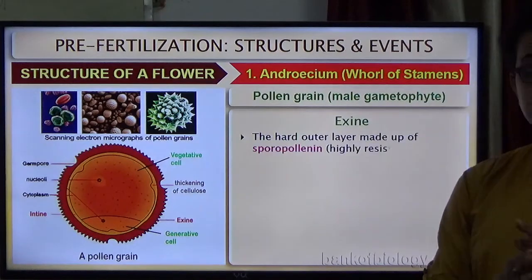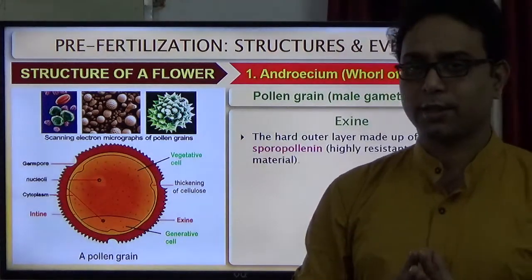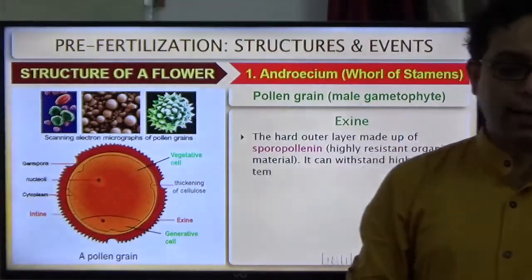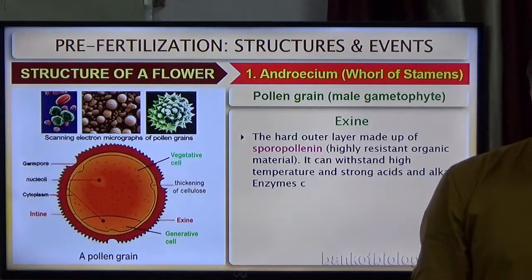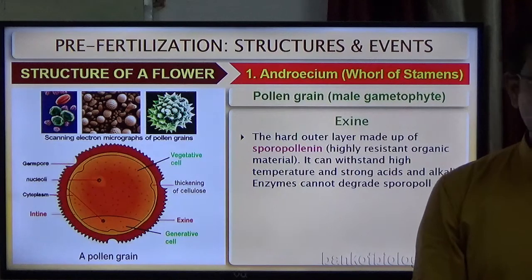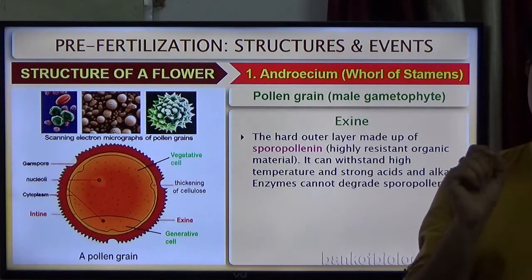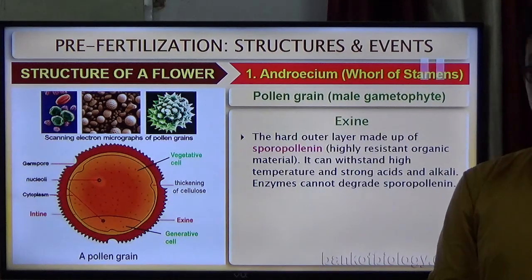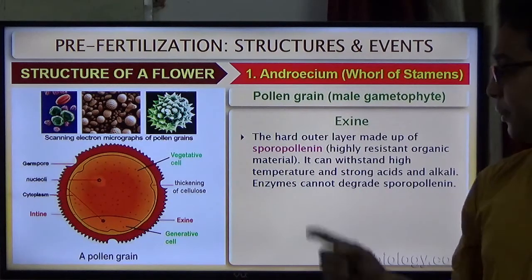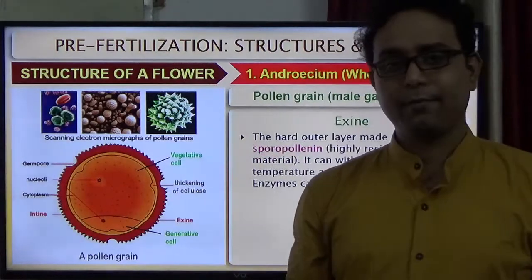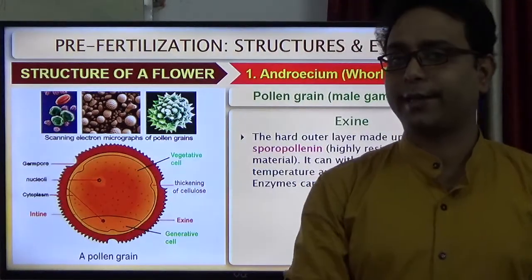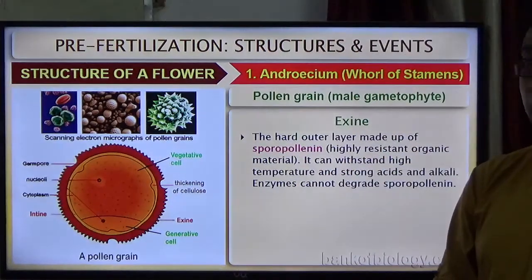You know, the exine is a very resistive, very hard structure. Why? Because of its content, sporopollenin. But what is sporopollenin? Sporopollenin is a very important structural component of the exine and a highly resistive organic material. Different enzymes generally do not degrade the sporopollenin structure.